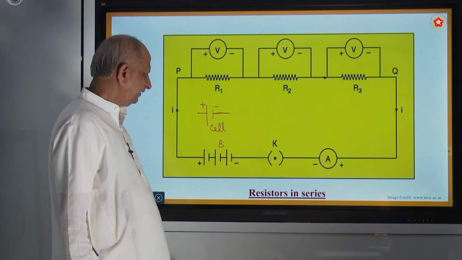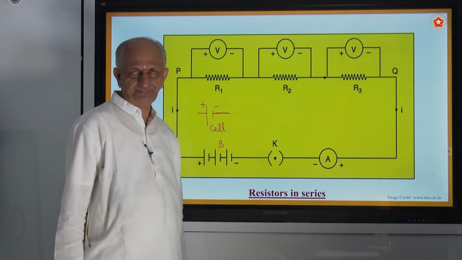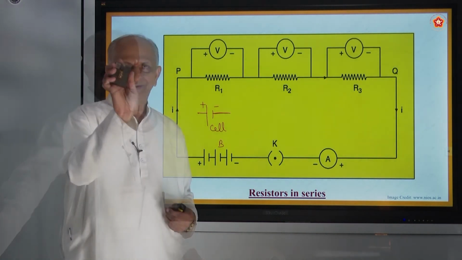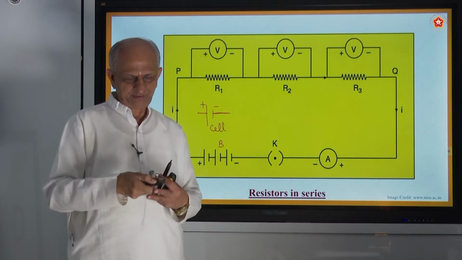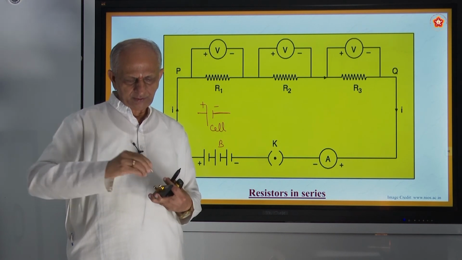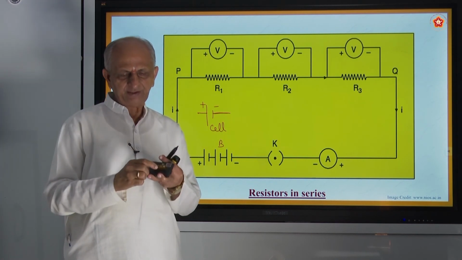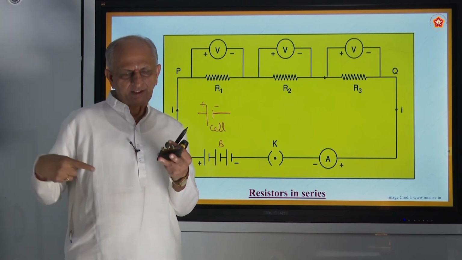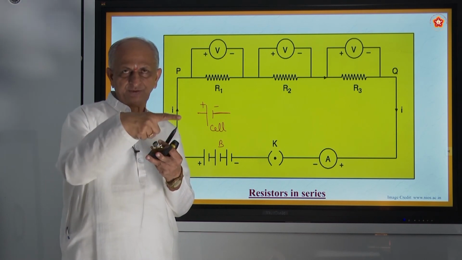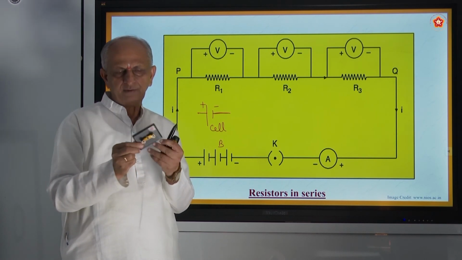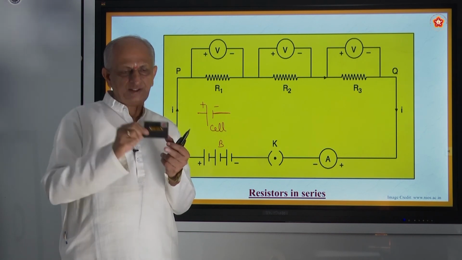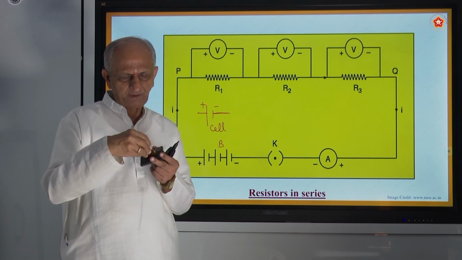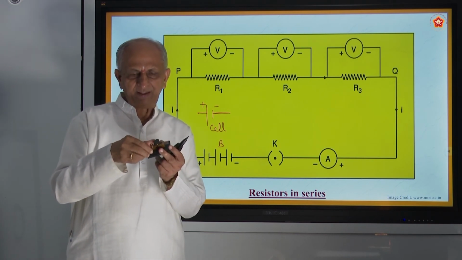B stands for battery, K for switch. What does a switch do? A switch will show off and on. This is the type of switch you use. Here, this is a knob. Suppose you close it like this, then the current will pass through this. Suppose you open it like this, then there will be no flow of current. So this is what the switch stands for. And these are the terminals.